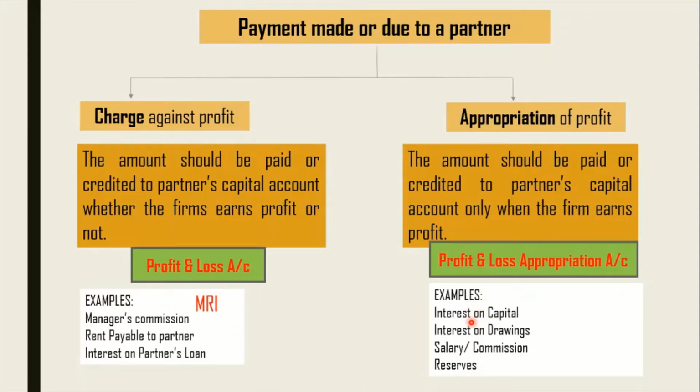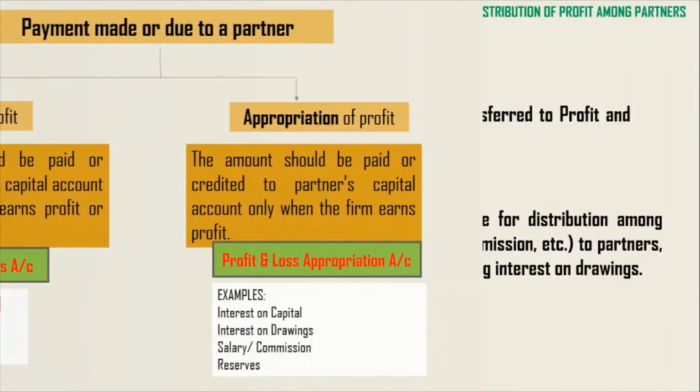So remember, these adjustments are to be made in profit and loss appropriation account, and once these adjustments are made, the amount left, or you can say net profit, becomes your divisible profit and is distributed among the partners in their profit sharing ratio.